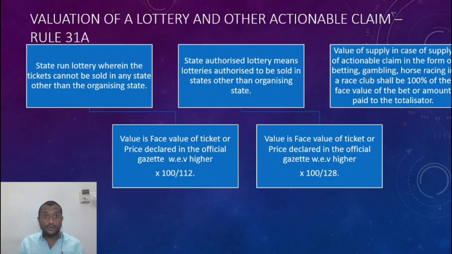So the value on which GST would be levied is 20 crore rupees. In case of horse racing, all the bets are collected by the totalizer, right? So the amount that is pooled by the totalizer is the value of supply. So value of supply in case of actionable claim in the form of betting, gambling, horse racing shall be 100% of the face value of the bet or the amount paid to the totalizer.